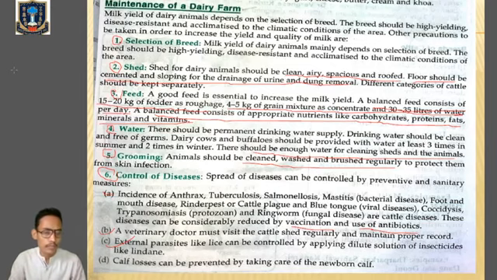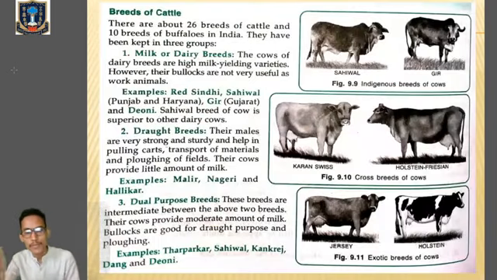So we have just finished the maintenance of dairy farm, which is very easy. Okay, first one, selection of breed, shed, feed, water, grooming, and we have to control diseases. And last one, we have to maintain proper cleanliness and hygienic condition in the dairy farm. Clear? Now, next one, breeds of cattle.